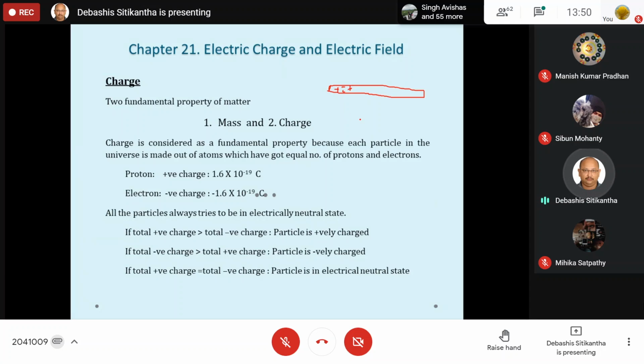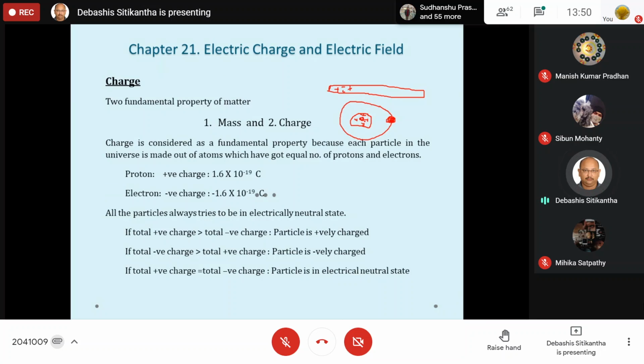Remember that in atoms, the electrons are in the valency shell, that is, the outermost orbit. And secondly, all the positive charges are centralized, towards the center of the atom. So whatever you told is correct.